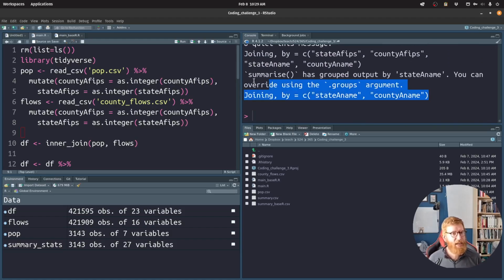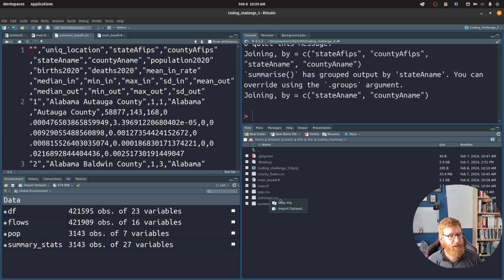It's not giving us any indication that things went wrong. If we compare summary.csv to base R summary, it is a bigger file. We've got 3 extra rows, 27 variables, so it's a little bit different, but let's see what we get.